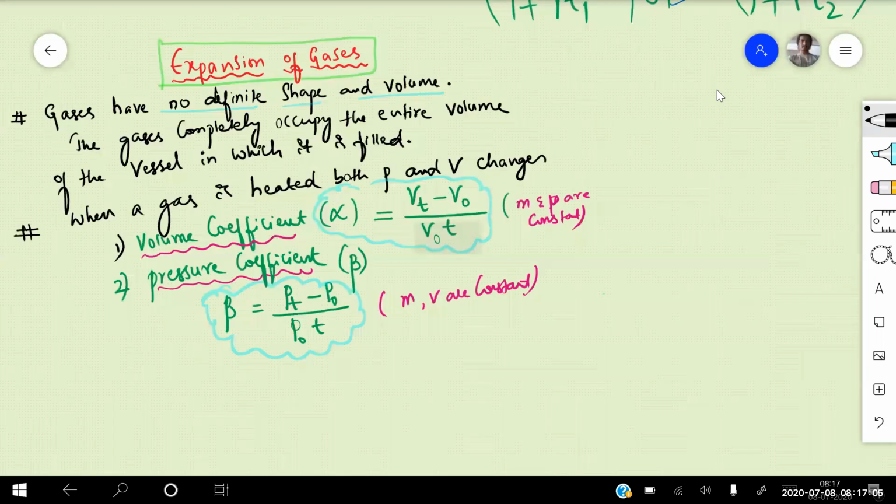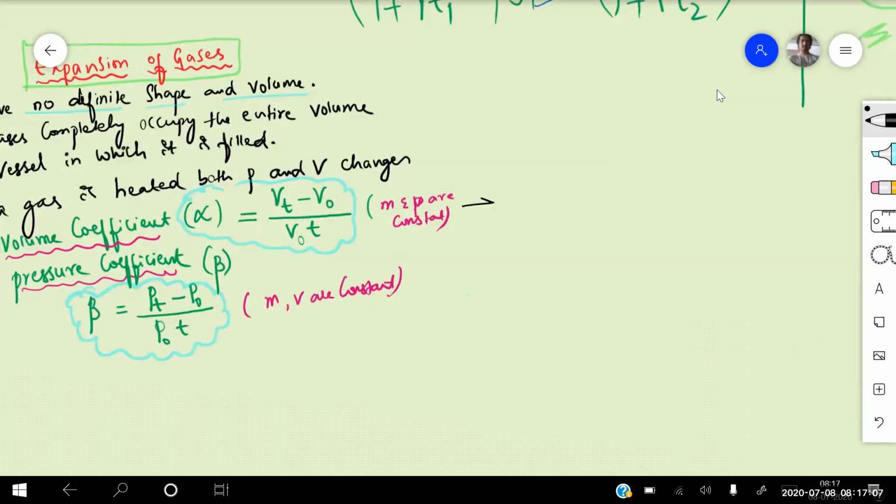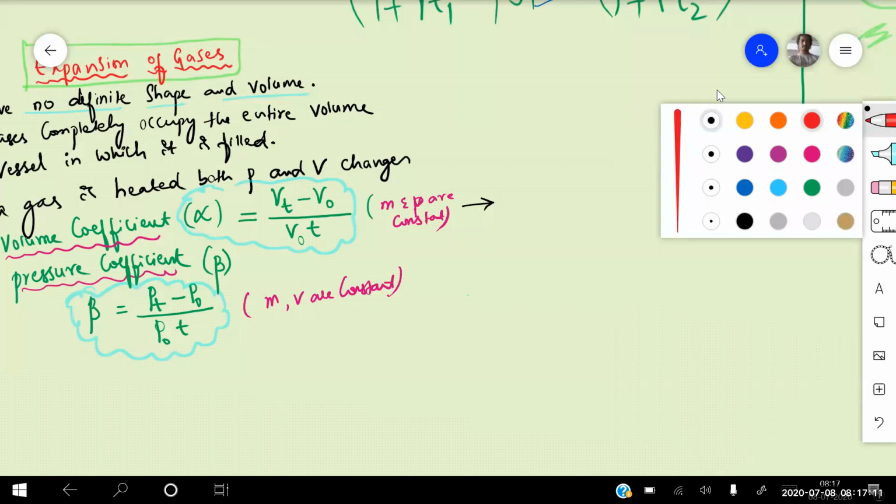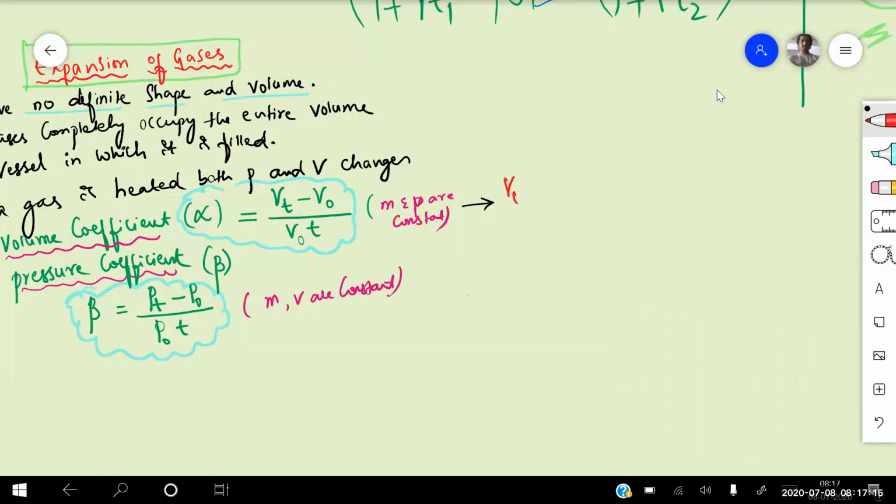Okay. So here only I'm writing this one, with the red pen. Listen carefully. Vt minus V naught is equal to alpha into V naught into T, can I write? Isn't it? So Vt is equal to V naught plus V naught into alpha into T. That means I can take V naught common into 1 plus alpha into T. Can I write like this?